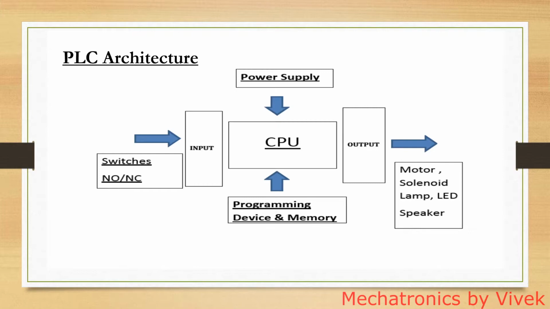Coming to power supply modules, these are either built-in or external, and the common voltage levels required for PLCs are 24 volts DC, 110 volts AC and sometimes 220 volts AC. The CPU is the module in which the logic is stored and processed. It contains an executive program that tells PLCs how to implement the user's program, how to execute control functions, and how to communicate with other input output devices. The program is stored in the memory. So that is how the CPU works.